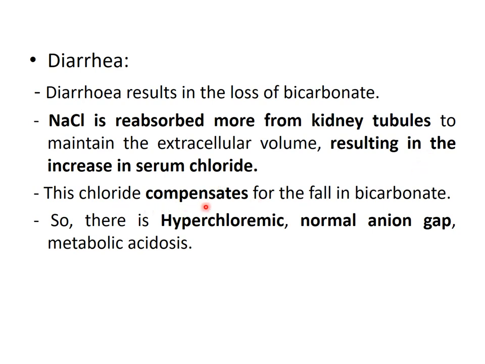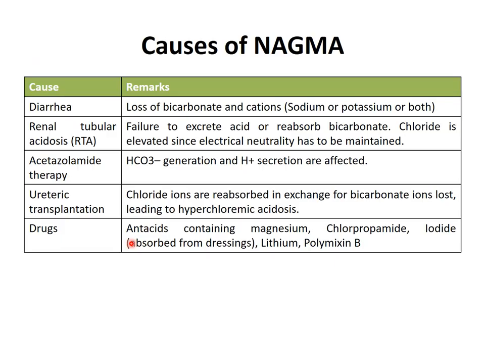This chloride compensates for the fall in the bicarbonate level. So here, as chloride, which we are measuring, is increased, the anion gap is unaltered. In the same condition, chloride level is increased, so it is known as a hyperchloremic non-anion gap metabolic acidosis. Here no organic anion is produced, because there is no organic acid production.